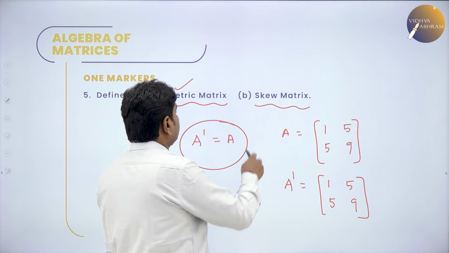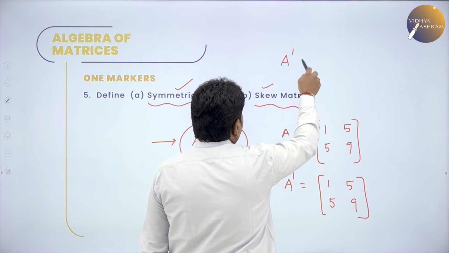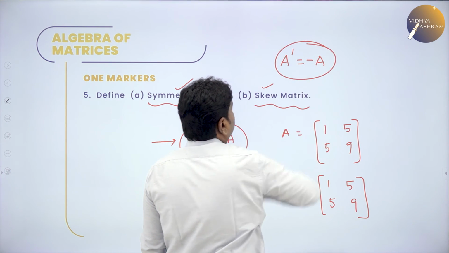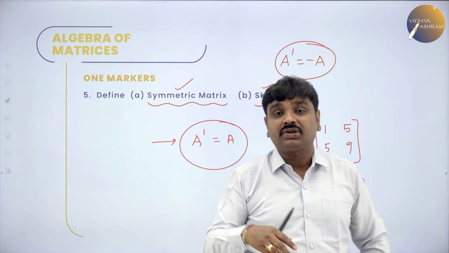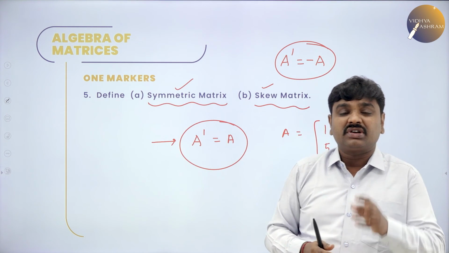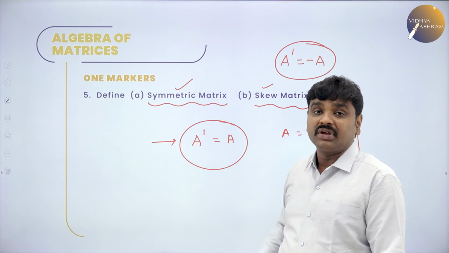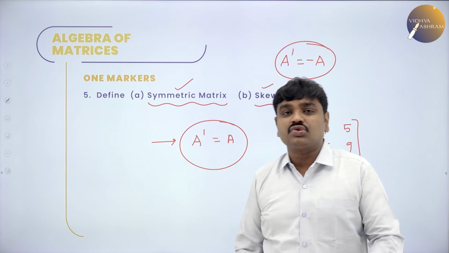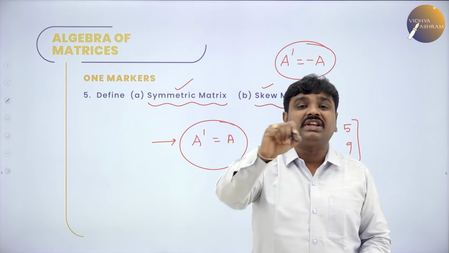Now skew symmetric matrix. Skew symmetric matrix means what? A square matrix is said to be skew symmetric if A dash is equal to minus A. So these are the two definitions which we have not covered in the past, but these are important to learn the other concepts. Now what is symmetric matrix? A square matrix is said to be symmetric if A dash is A, means transpose of a matrix should be itself. And what is skew symmetric matrix? Transpose should be negative. A dash should be equal to minus A.